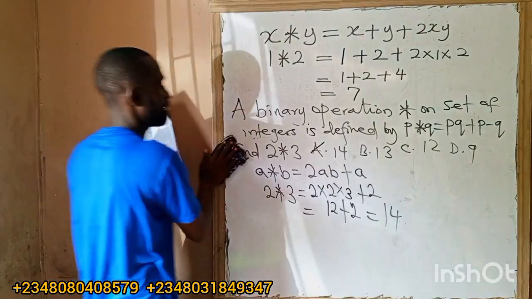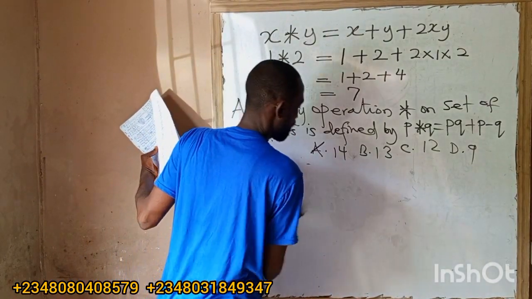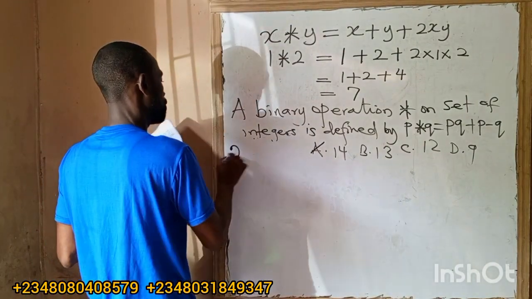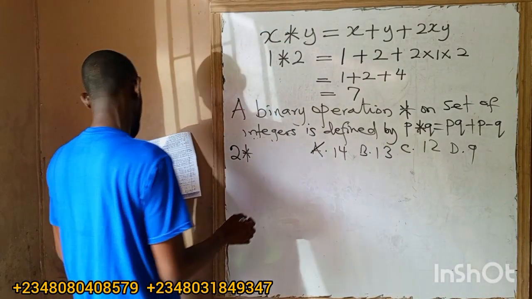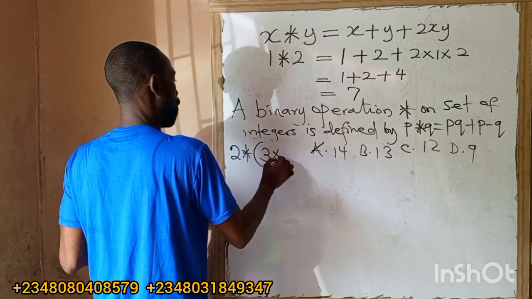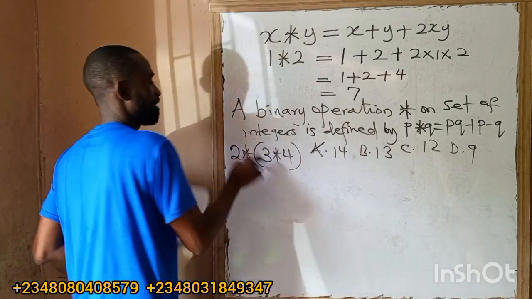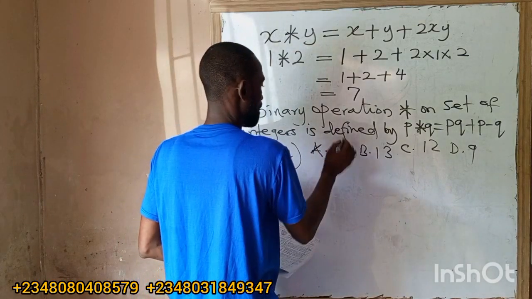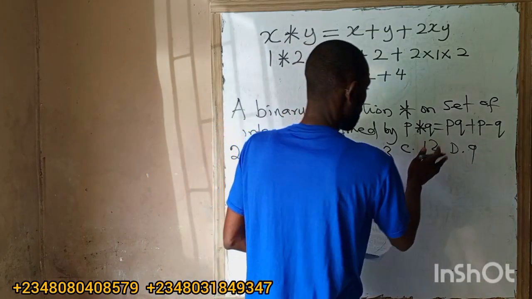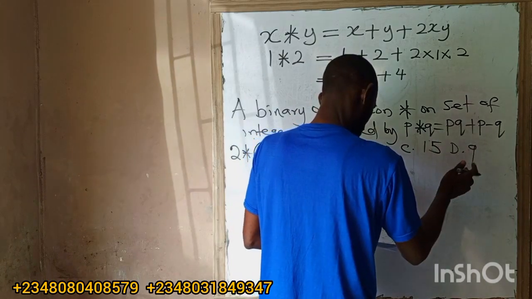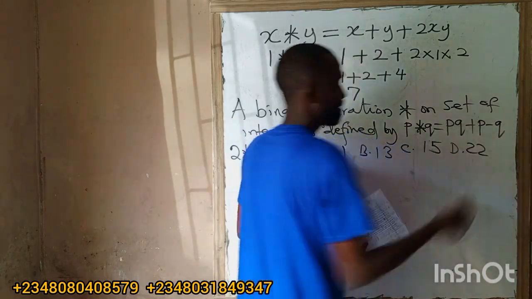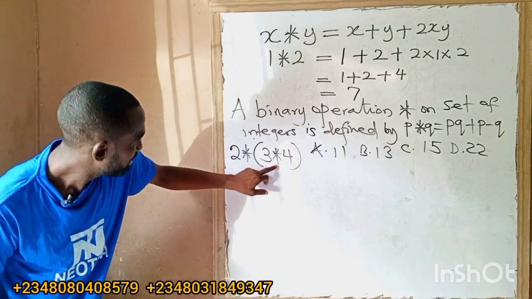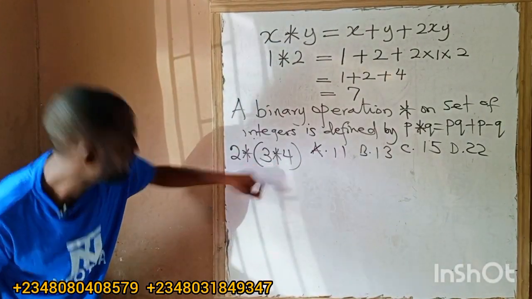So look at what we are asked to find. We're now asked to find 2 operation 3 operation 4. Same as in the first, we solve the bracket first. What are your options? 11 is here, 13 is here, 15 is here, 22 is here. It's the same concept. What are you going to do? We solve the innermost one first, which is the bracket.